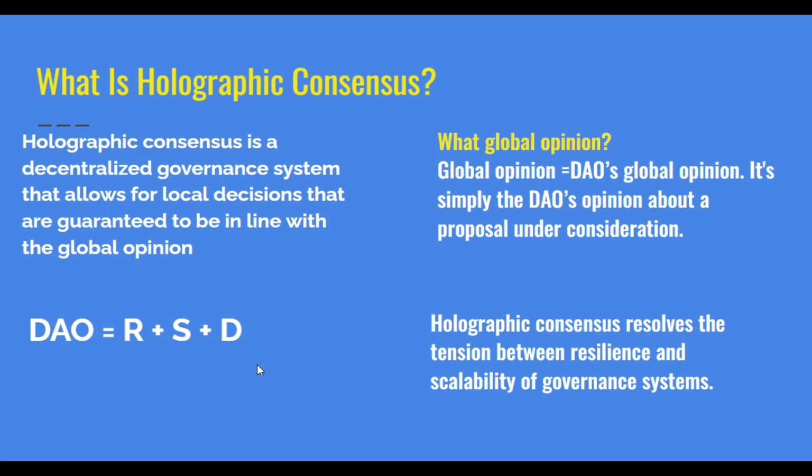That is the problem with absolute majority. Absolute majority is resilient, but it is not scalable. Okay, so that is where relative majority comes in. So we have two majorities: the absolute majority and the relative majority.